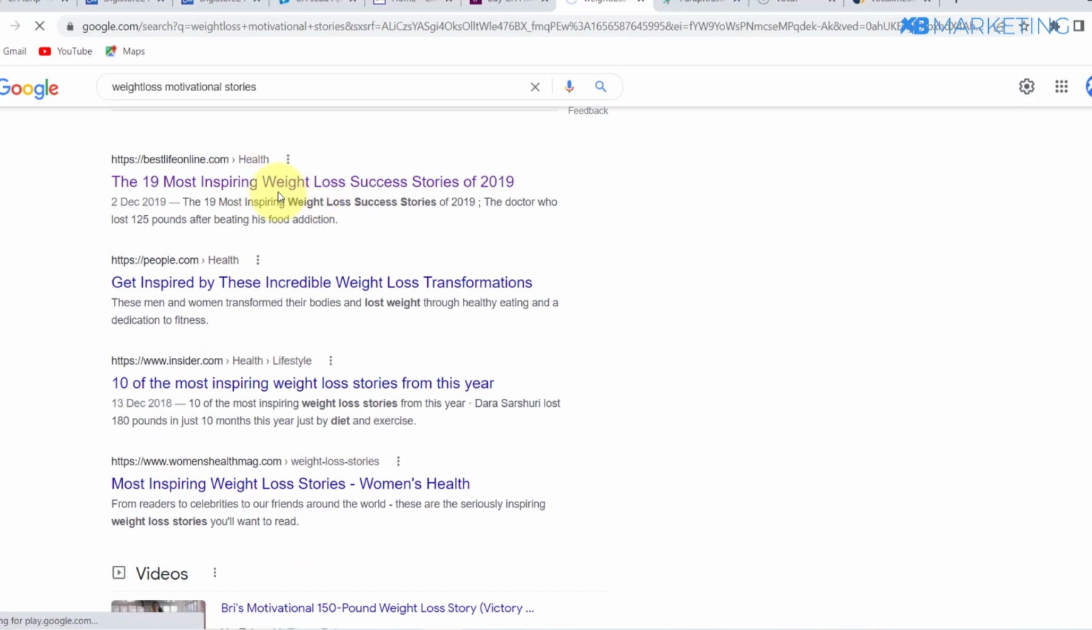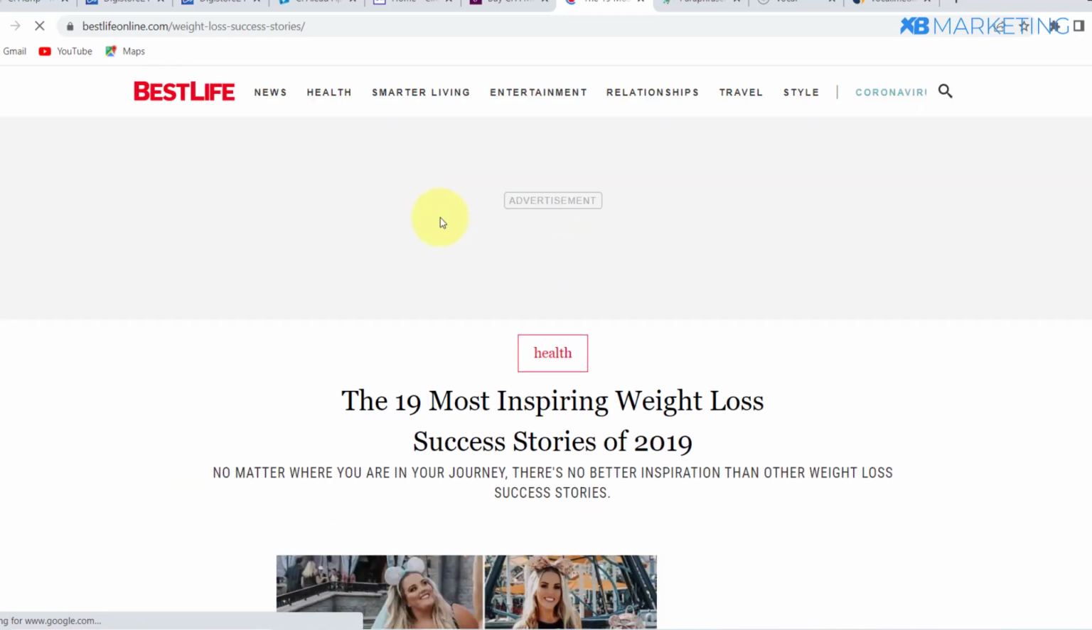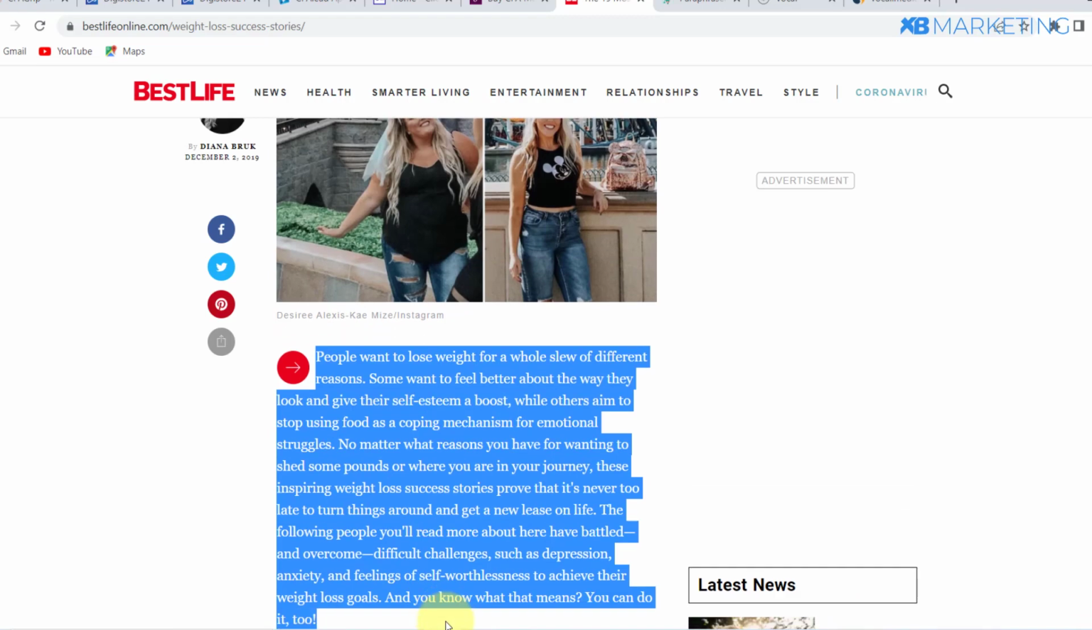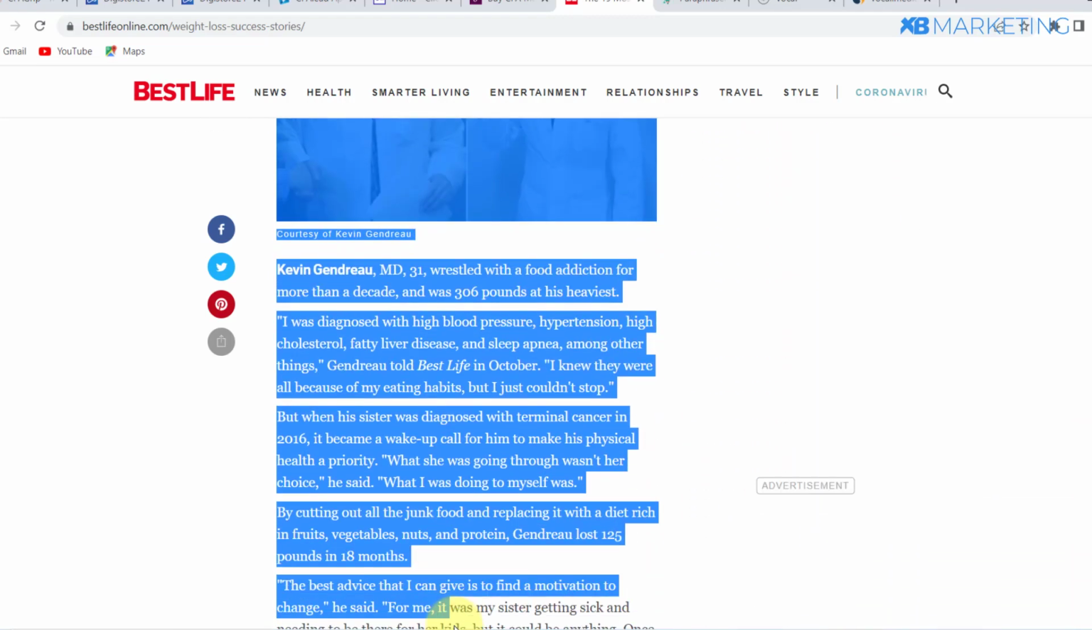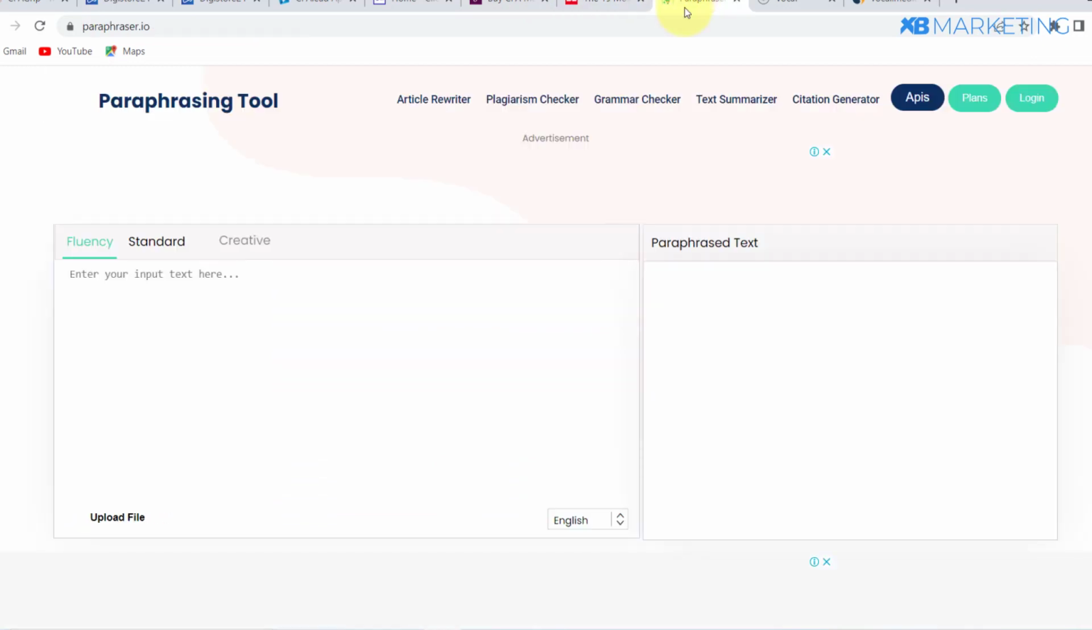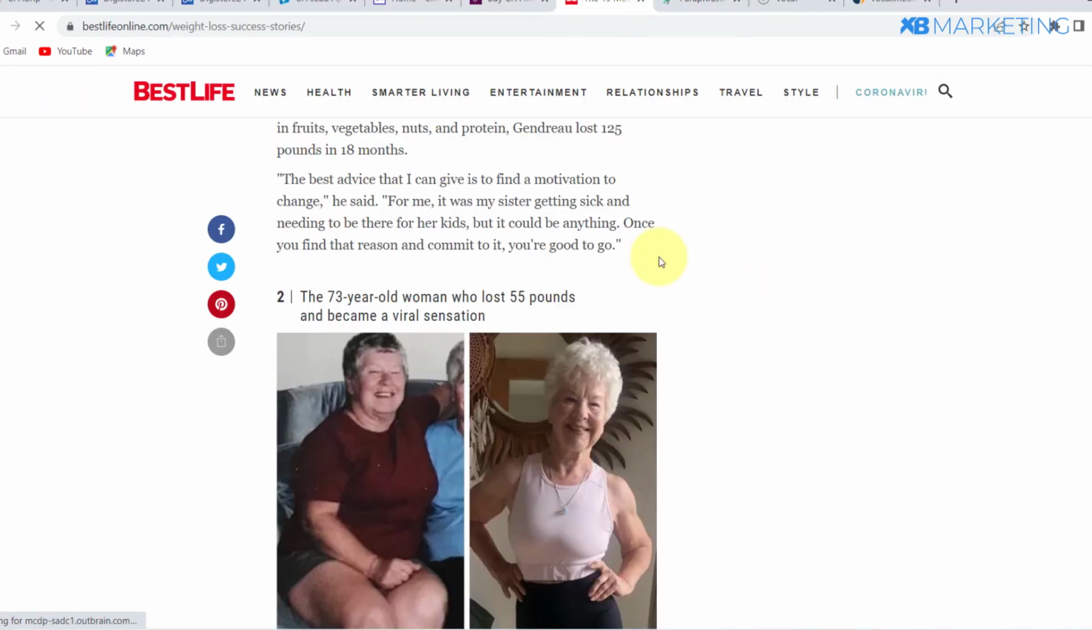What you want to do is click on any of the articles in the top search results and copy this article right here. Once you have the article copied, go over to another website called paraphraser.io, because you don't want to get into copyright issues with the owner of this website.